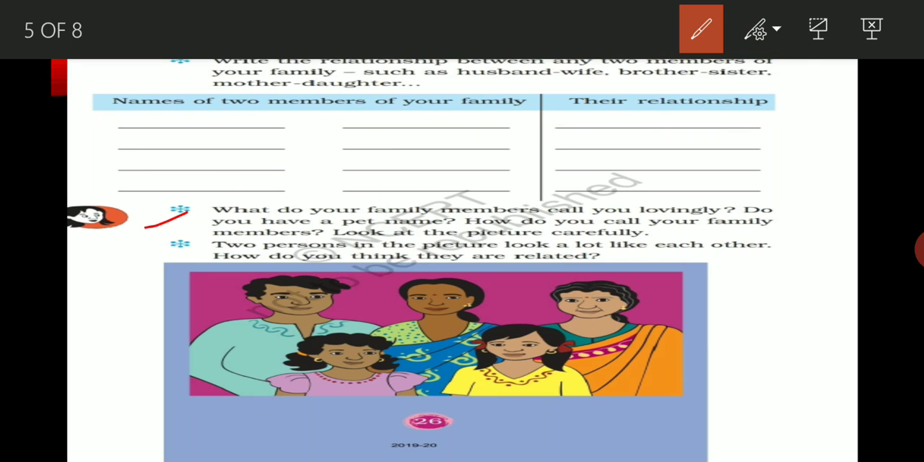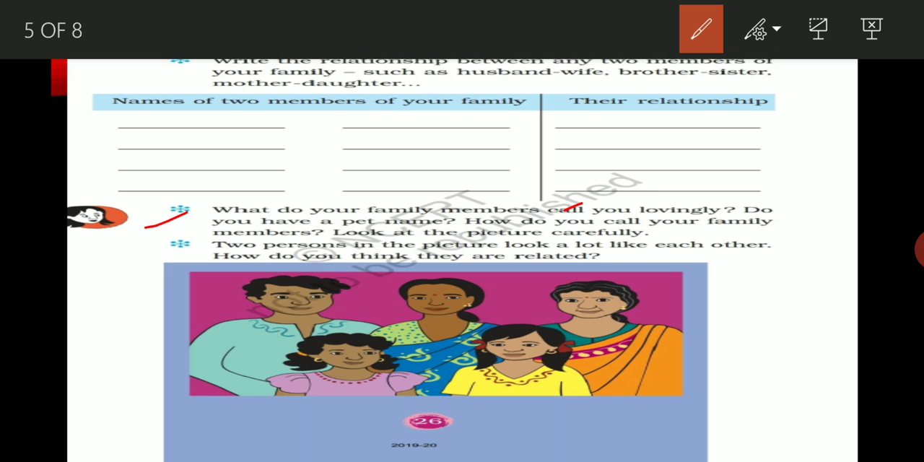Now the next question is, what do your family members call you lovingly? Students, in our families, everyone has some specific name by which family members call them. Okay, like if Ram, his official name in the school is Ram, but at home his parents call him Golu, Monu, Chinku, Tinku, Pinku, and all. So in the same way, at your home also you have a particular nickname by which your family members call you. So you have to write your nickname.